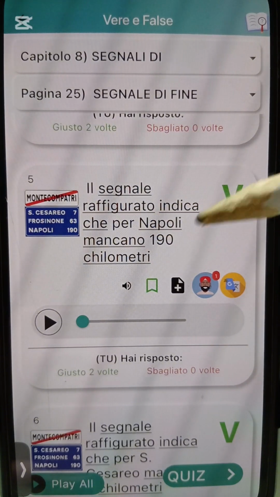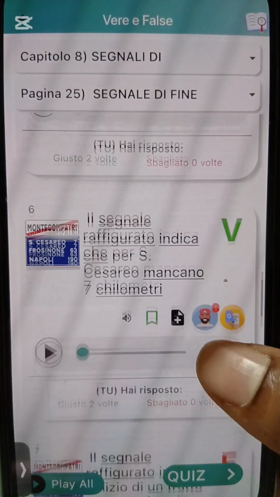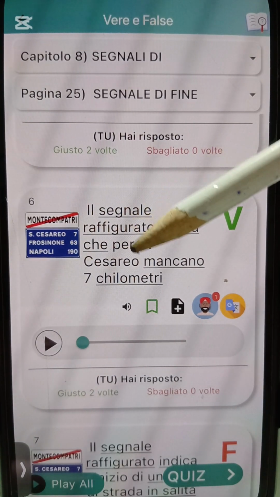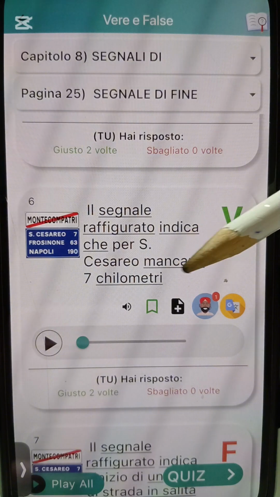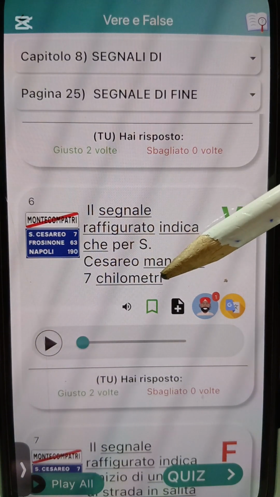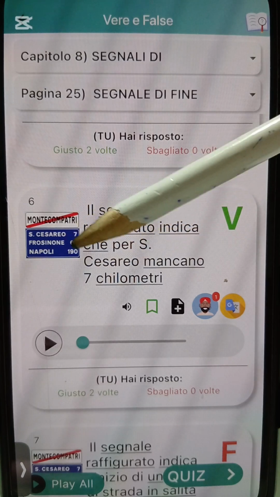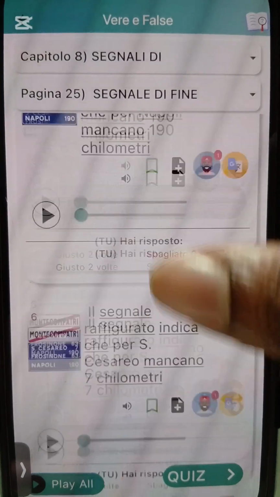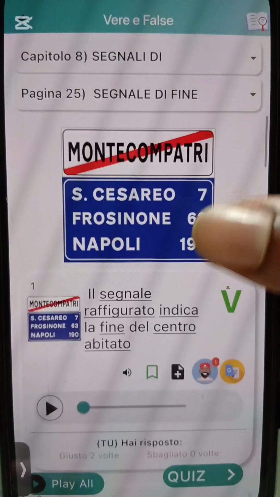Il segnale raffigurato indica che per S Cesareo mancano 7 km. They indicate say for SS Cesario, e dey remain what? 7 kilometers. For you to get to SS Cesario, e remain 7 kilometers.